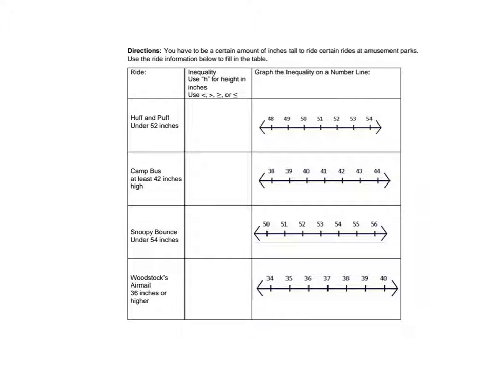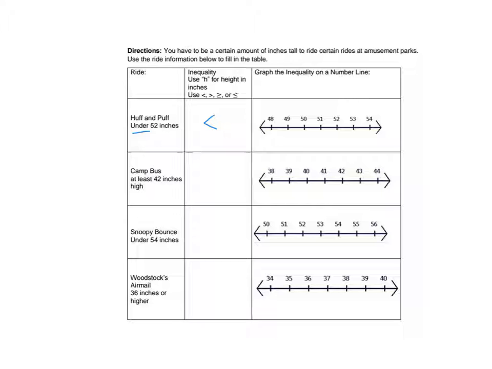So, Huff and Puff under 52 inches. So that's definitely going to be less than. Under means less than. Does not include 52. It has to be under 52. So numbers that are under 52 are below 52, like 51 and 50, which means we shade to the left.